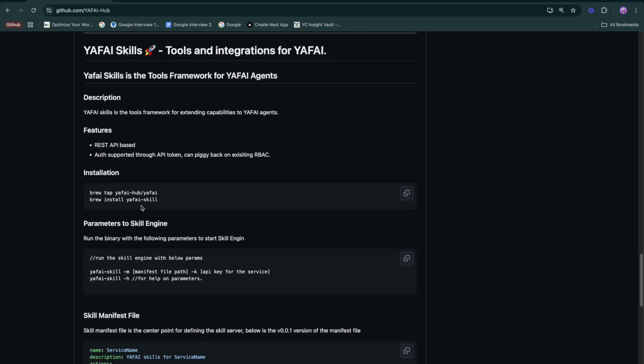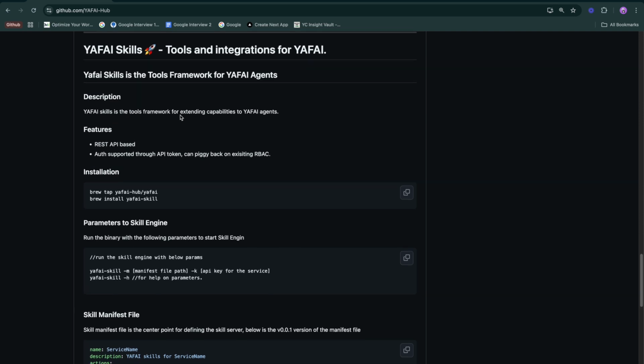The second part of Yafai project is called Yafai Skills. Yafai Skills is the tools and integration server for the Yafai agents. This can be looked at like an MCP alternative, especially for integrating with existing systems that are exposed via REST APIs. And if you don't want to create your own MCP server in terms of coding it out and making it available for your LLM applications.